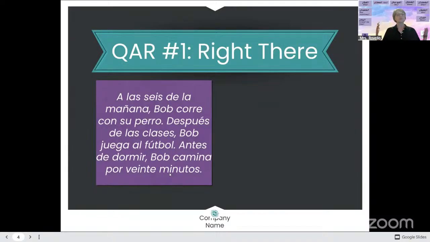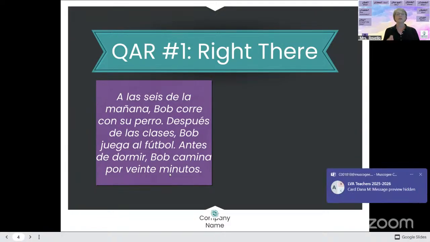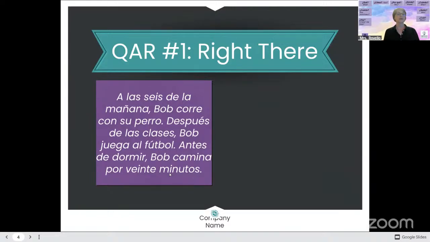Now, do I expect you to know every word here? No. If you do, yay, that's wonderful. But remember, you guys, we got those cognates, those words that look like something in English, maybe. Okay, that can help us try to figure some things out. So, Brooklyn, can you unmute, por favor, and tell me what's a word you think is a cognate, one that you recognize that reminds us of English?